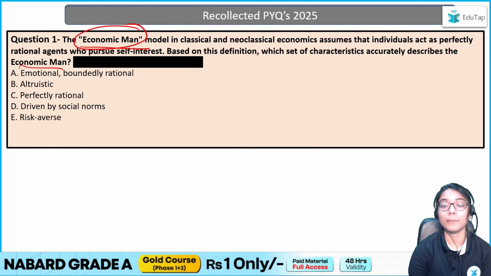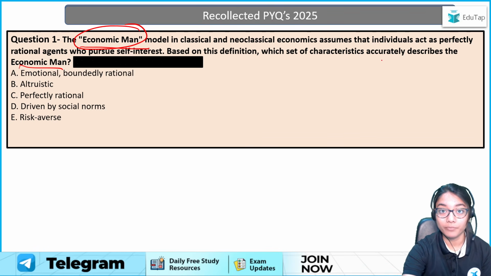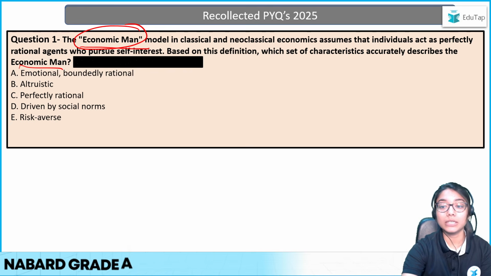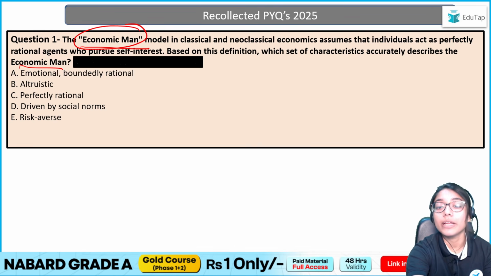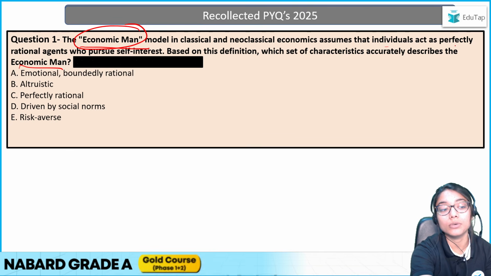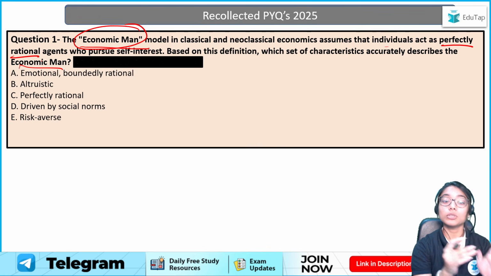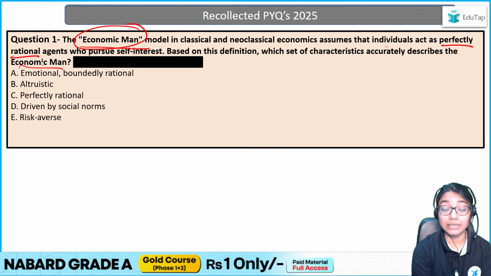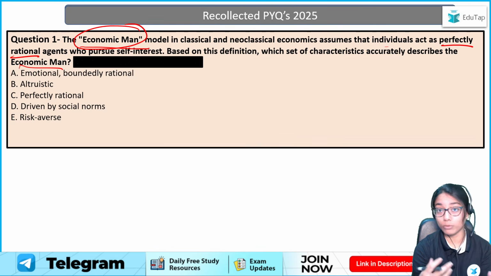So when we talk about the economic man model, just by reading this definition, there is the answer straight up for me. Even if you do not know the exact characteristic, just reading this definition you will get your answer, which is what? If you have a look here, what is it saying? Individuals act as perfectly rational agents who pursue self-interest. So what is the one characteristic I can see of the individuals here? That they are perfectly rational. So this is one of the characteristics of the economic man model, that I as a person am perfectly rational. I am making decisions with rationality, not out of feelings or emotions, right?